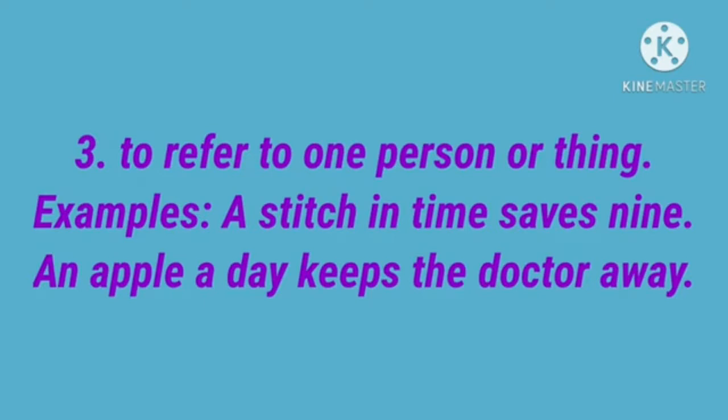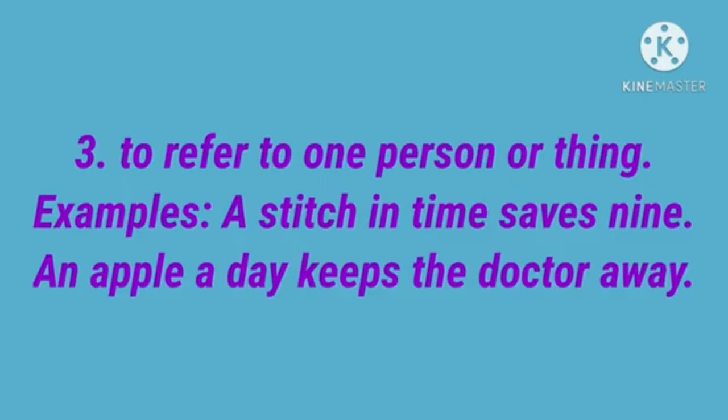Here apple starts with a vowel sound, so we use the indefinite article an. Day starts with a consonant sound, so we use the article a.